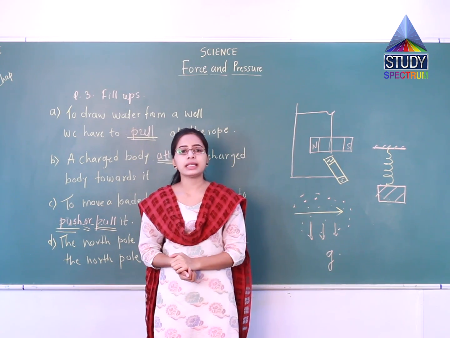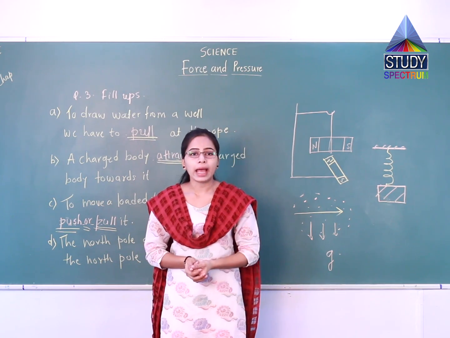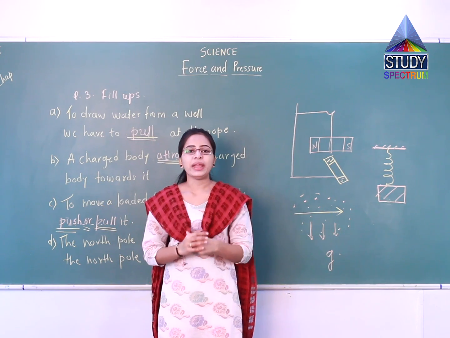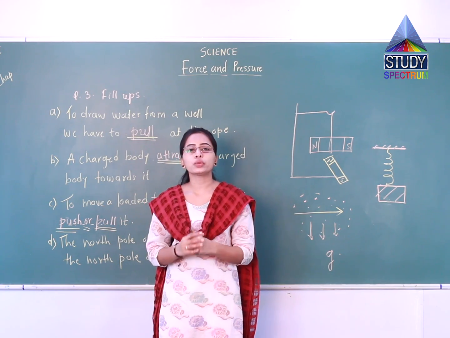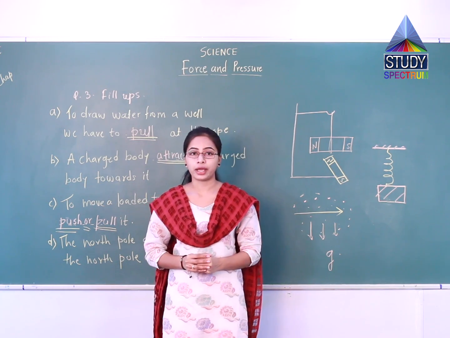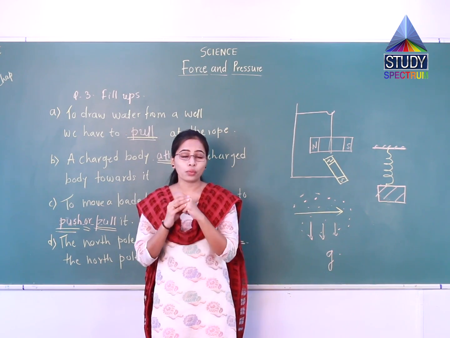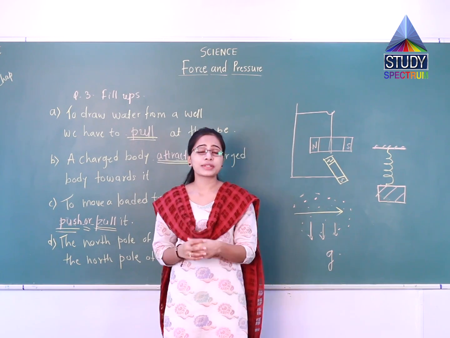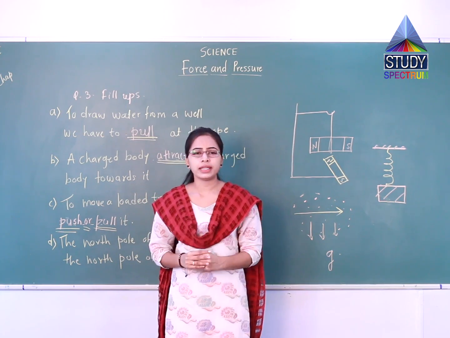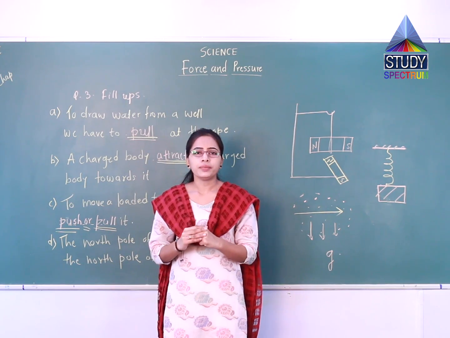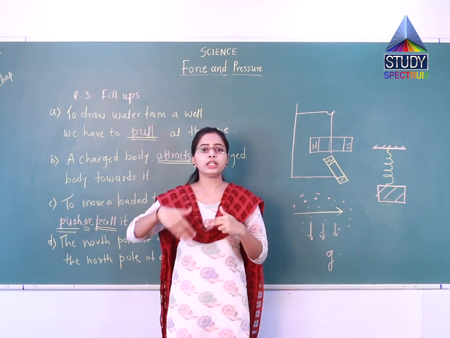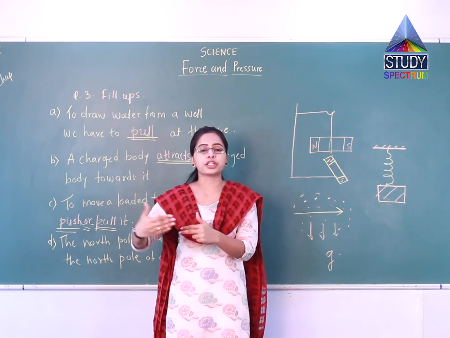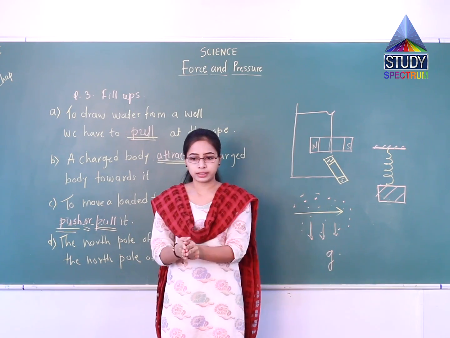Then in the next case we have an athlete making a high jump to clear a bar at a certain height. Now you must have watched or seen this on TV. This is very simple. Here the athlete is trying to high jump to clear the bar at a certain height.